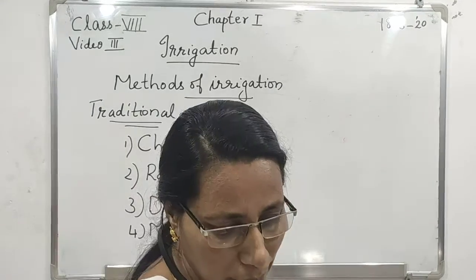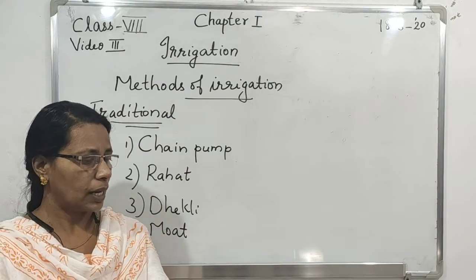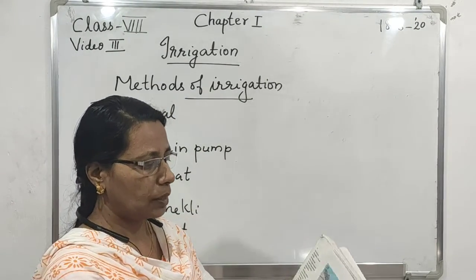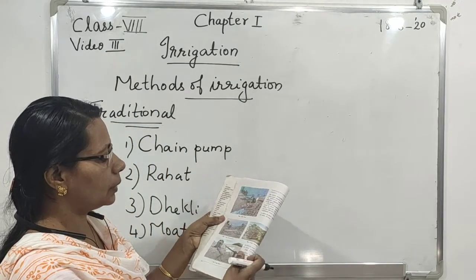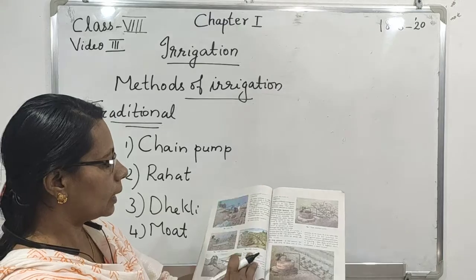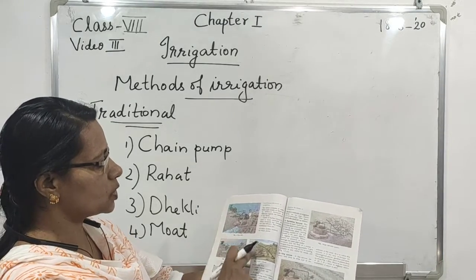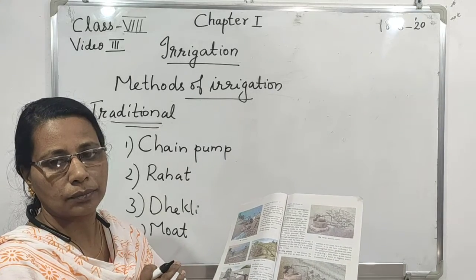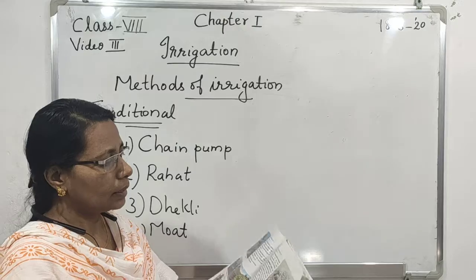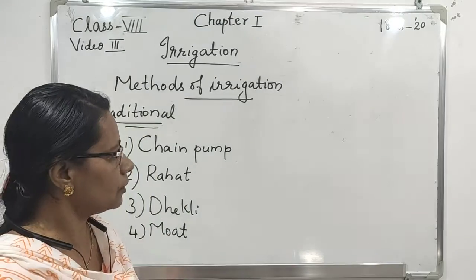For that, take your textbook, page number 8 and see the pictures. Mot system, then chain pump, then dekli, rahat. All these systems use human labor and cattle. Okay, then let us go to modern methods of irrigation.